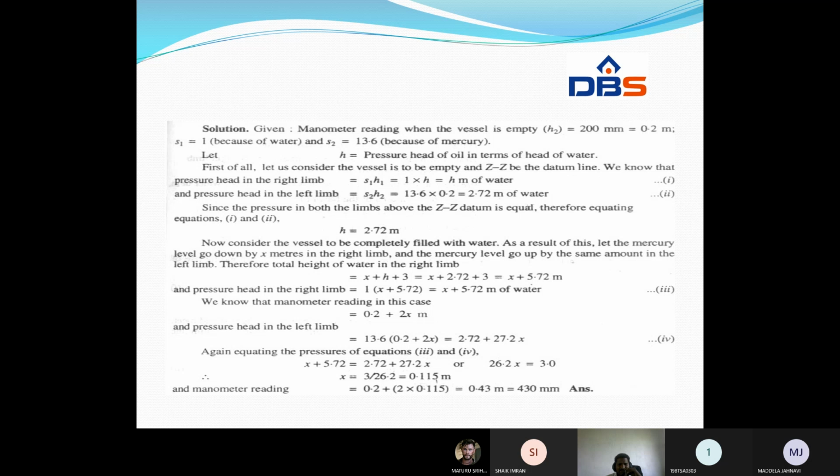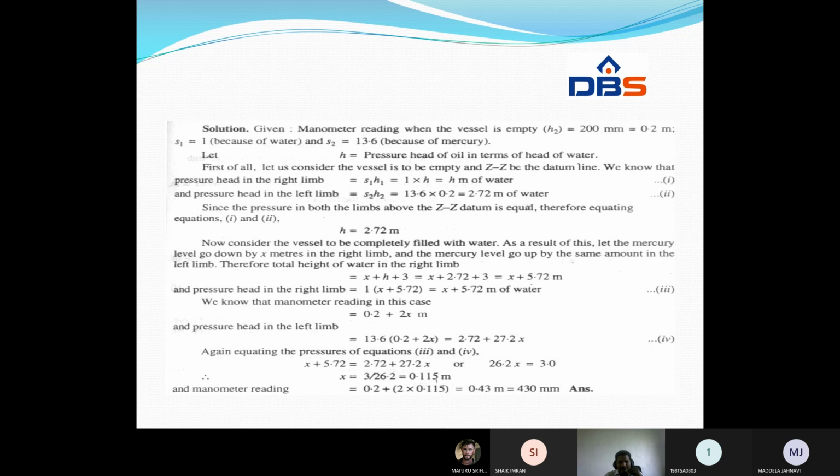First of all, let us consider the vessel to be empty and the datum line. We know that the pressure head in the right limb is equal to S1 H1, that is 1 into H, that is H meters of water, and the pressure head in the left limb is equal to S2 H2, 13.6 into 0.2.